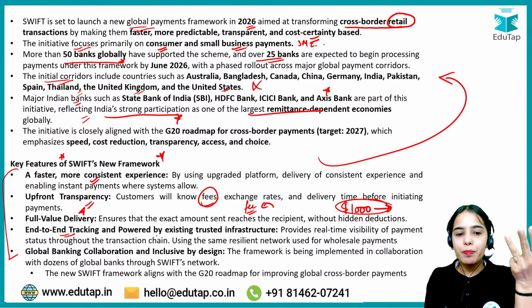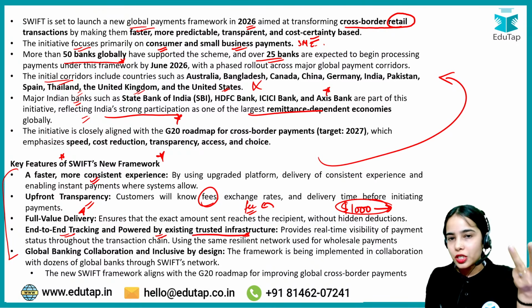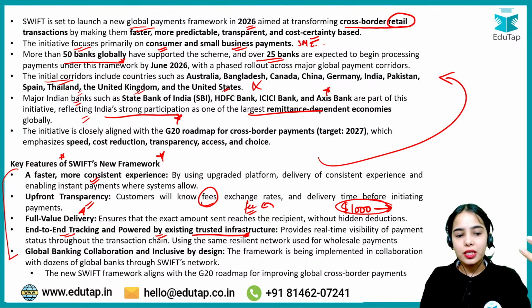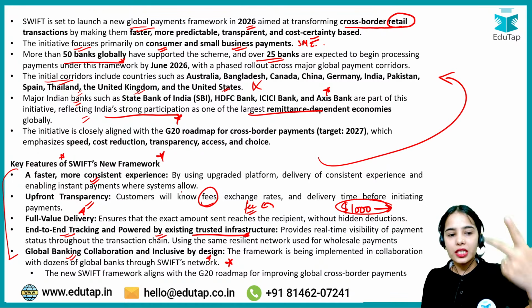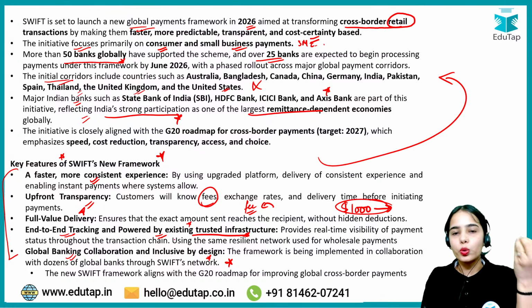End-to-end tracking and powered by existing trusted infrastructure. So end-to-end tracking will be provided to the customers, and global banking collaboration and inclusiveness will be provided. That is, the different countries will come together for this new framework. That is the idea. So these are the 5 features: more consistent experience, upfront transparency, full value delivery, powered by existing trusted infrastructure, and inclusive by design.